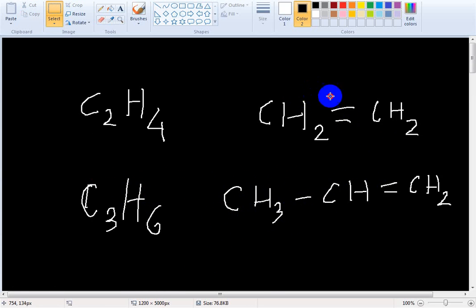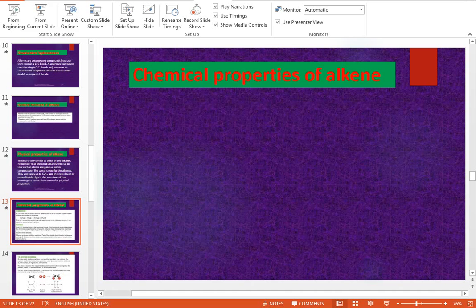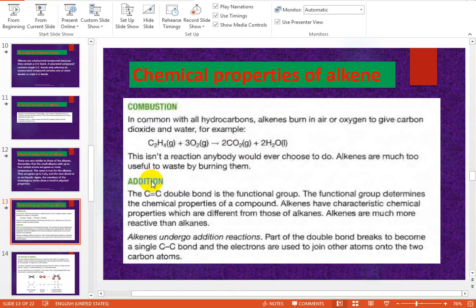In alkenes, the functional group is the carbon-carbon double bond. The carbon-carbon double bond determines the chemical properties of this compound. So the functional group of alkenes is the carbon-carbon double bond. In the functional group, addition reaction occurs. How does the reaction occur?